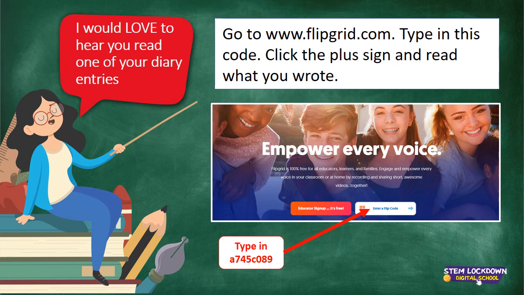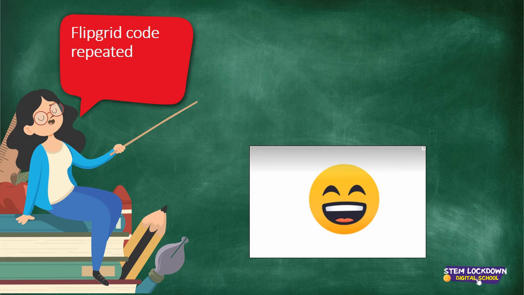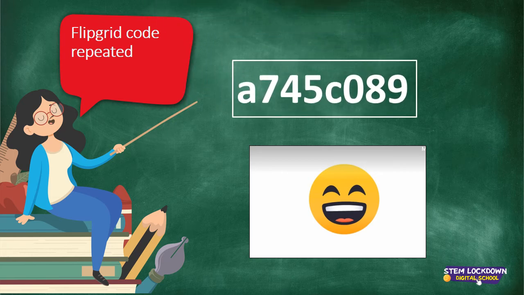It's very simple. You just go to flipgrid.com and then you'll see this picture that you can see below. Look for where it says enter a flip code and type in A745C089. You got that? And then when you're there, click on the plus and follow the instructions and read one of your entries. That will be so awesome. Here is the flip code repeated. A745C089. Got that? Good.